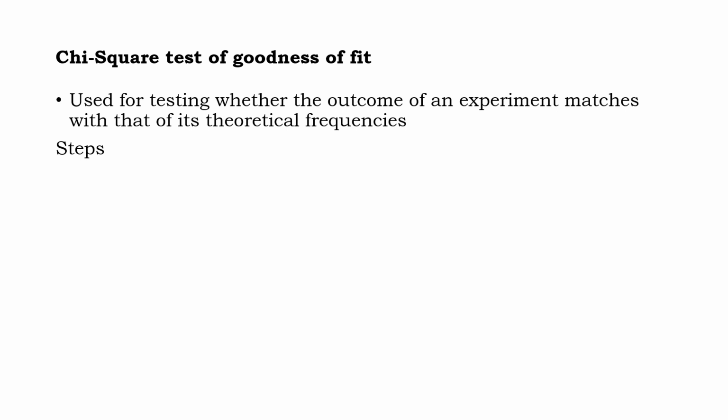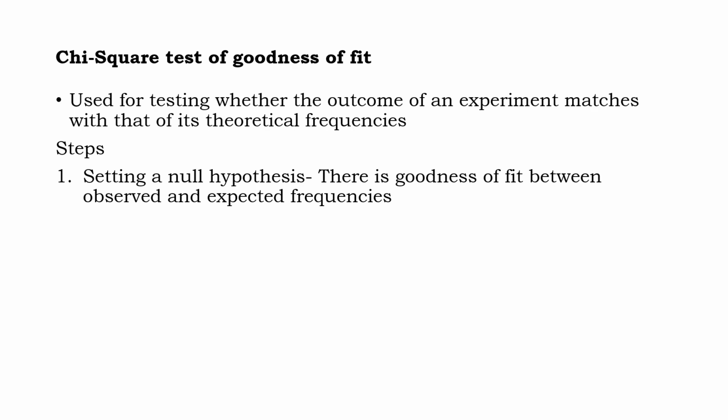So what are the steps involved in testing the goodness of fit? Of course, in testing of hypothesis, your first step is always setting of hypothesis. Usually we set the null hypothesis, that there is goodness, so there is no difference. You might be familiar with the null hypothesis. In null hypothesis, we usually say that there is no significant difference between two variables.